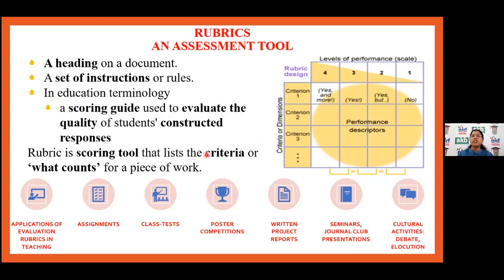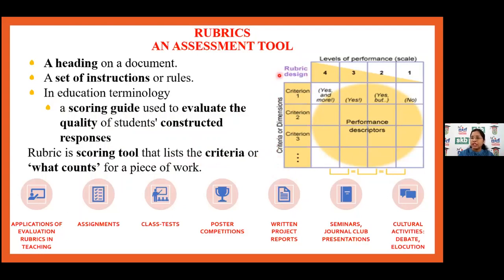Then in education terminology, it is a scoring guide used to evaluate the quality of students' constructed responses. So this is the scoring guide where you can evaluate the quality of students, and it's really important to evaluate all of this. So this rubric is a scoring tool that lists the criteria.